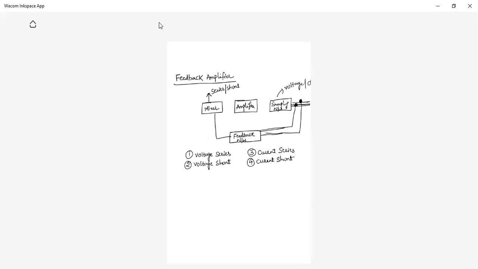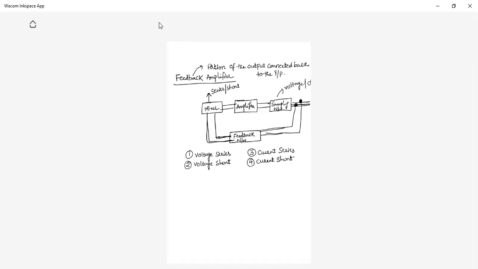And if you are mixing the output, what is feedback? First of all, I want to give the definition of feedback. A portion of the output is connected back to the input. Some portion of the output connected back to the input is called feedback.